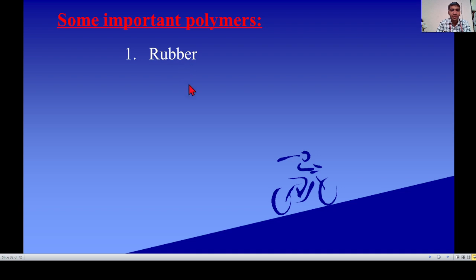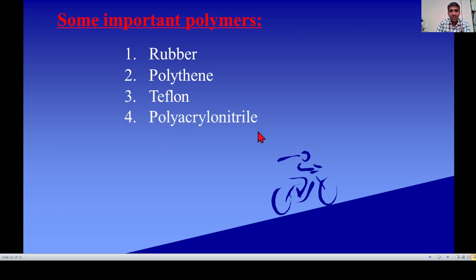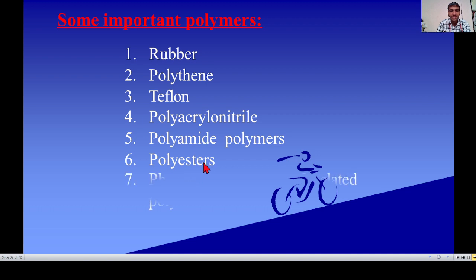First, rubber. Second, polythene. Third, Teflon. Fourth, polyacrylonitrile. Fifth, polyamide polymer, which has an amide linkage. Next, polyester, which has an ester linkage.